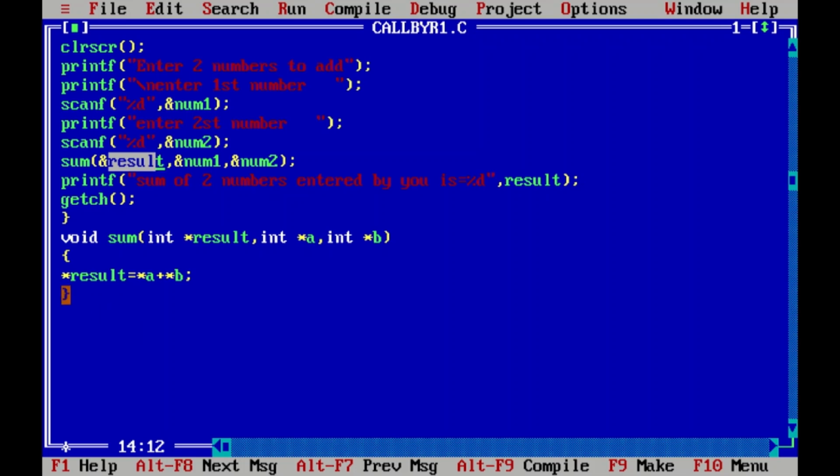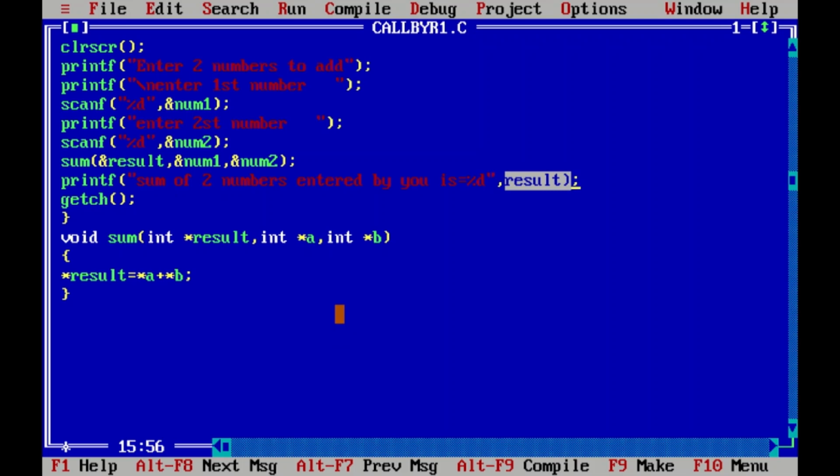You saw here we have not put any return. This function type is also void, so we are not returning. But how come we are able to get the result here? Because we have directly accessed, we have added, and we have put the value of addition in this variable directly without any passing, any returning, because we were able to access this address of this variable, or you can say the location where that value is stored, we are able to place directly.